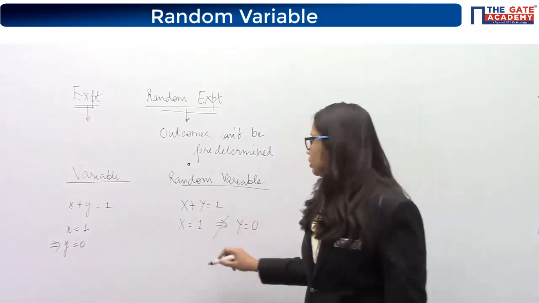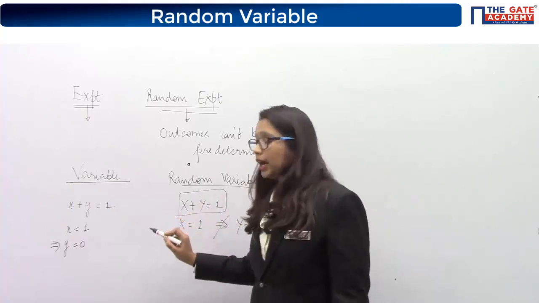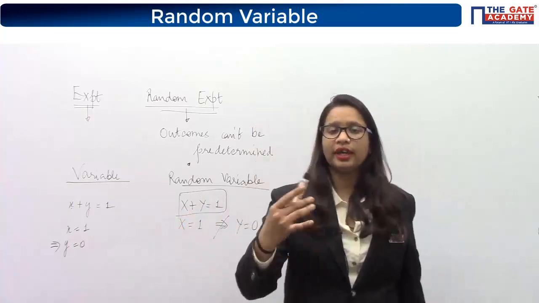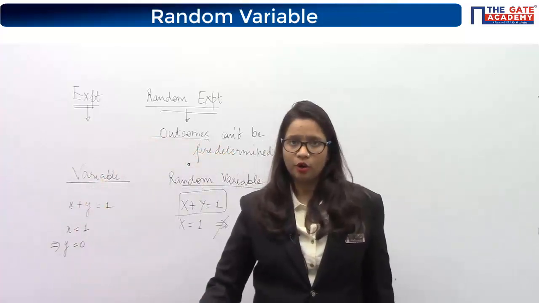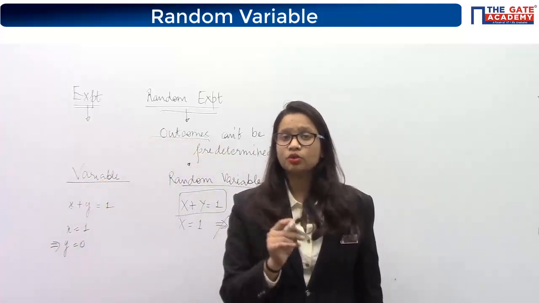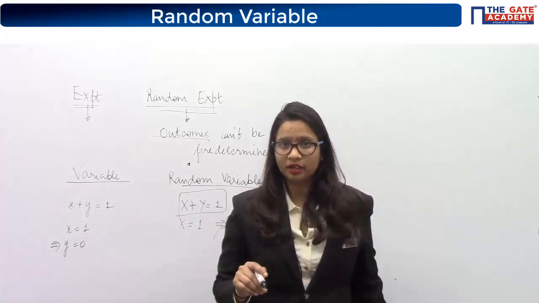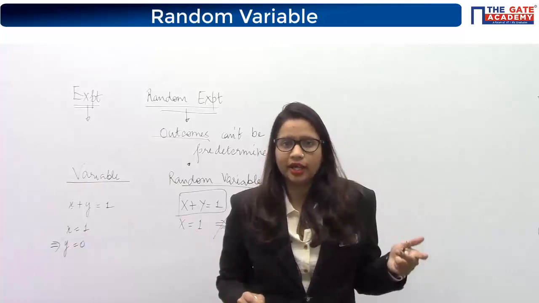Because at a particular time, the random variable's value depends upon your experiment. Basically, it depends upon the outcomes. So random variables are those whose values are not predetermined. You can't determine the value directly.